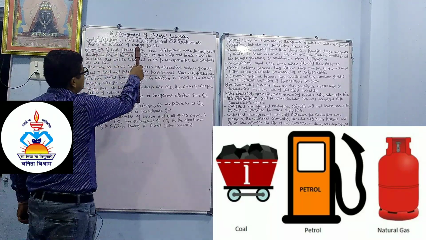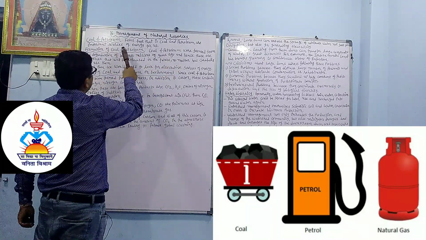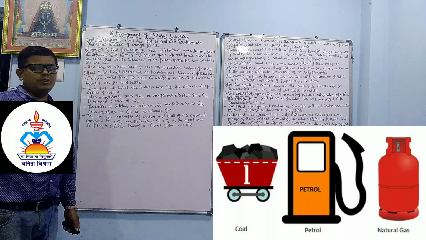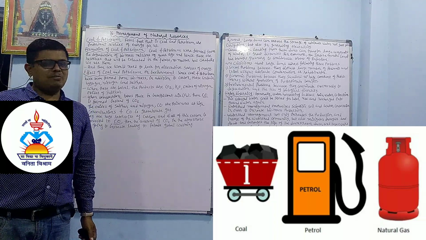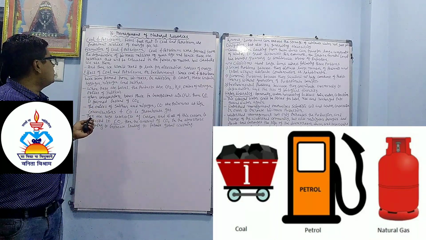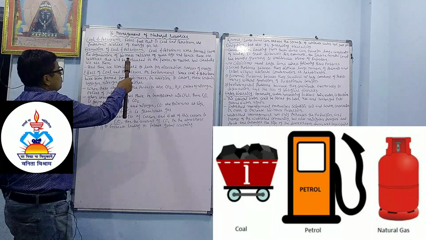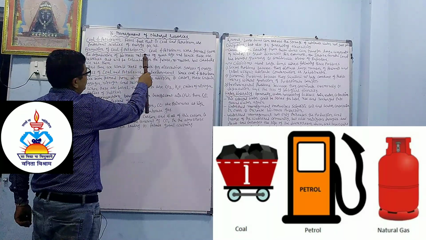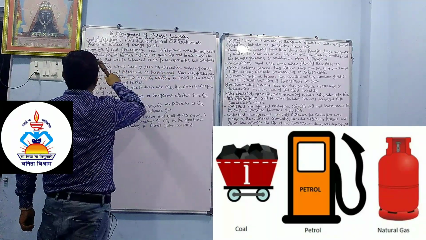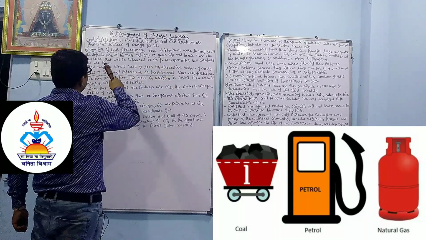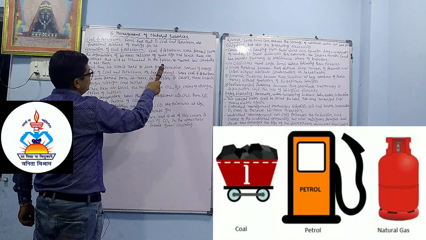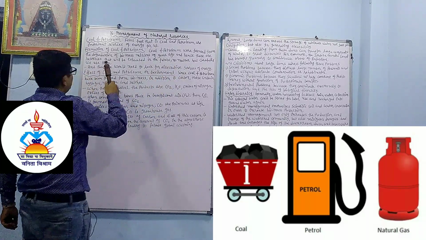Coal and petroleum, the fossil fuels, are important sources of energy for us, for industry as well as many other places where we need energy. Formation of coal and petroleum: they were formed from the degradation of biomass millions of years ago, and hence these are resources that will be exhausted in the future no matter how carefully we use them.